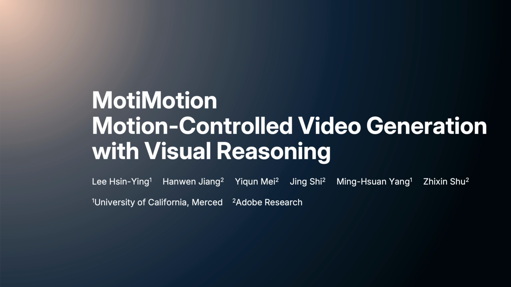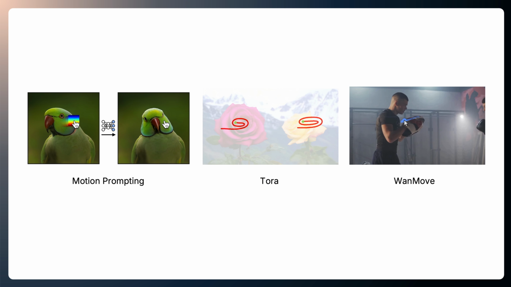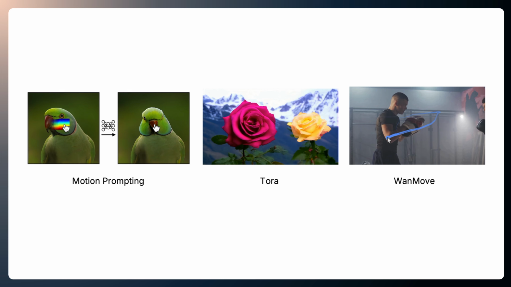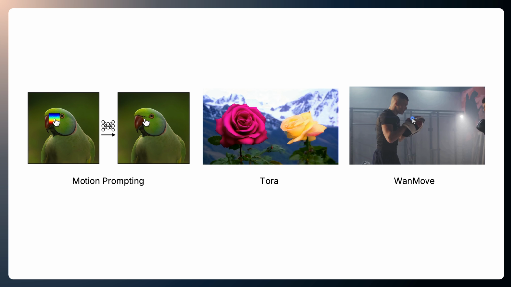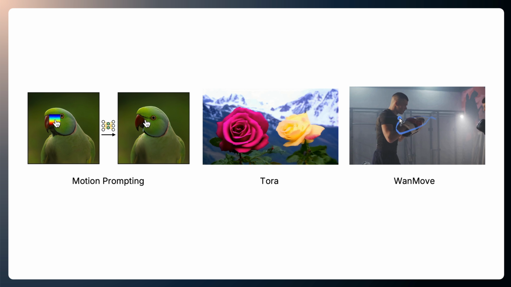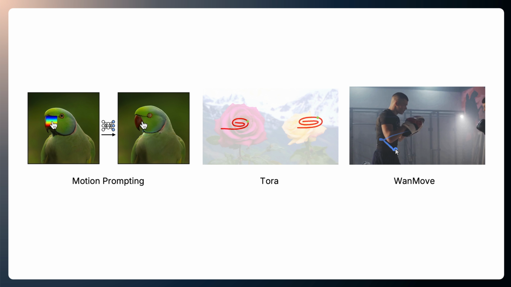Motion is an essential element in video generation, and generating motion that aligns with physics and common sense is especially important. In this work, we present MotiMotion, a framework that produces realistic motion-controlled videos through visual reasoning. We can precisely control motion in videos using trajectories. However, user-provided trajectories are often sparse and only describe the primary motion.